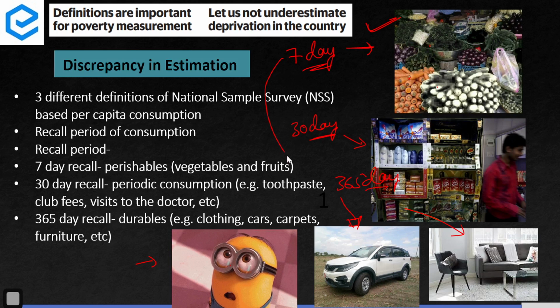Why would we need a 7-day recall for purchasing a vehicle? One can ask this once a year. One can ask questions on these items in 30 days, and one can ask the question on perishables in 7 days. Now, the government does not do this. The government has a different way of calculation, so let's understand the ways of calculation. There's a mixture of all that the government does.